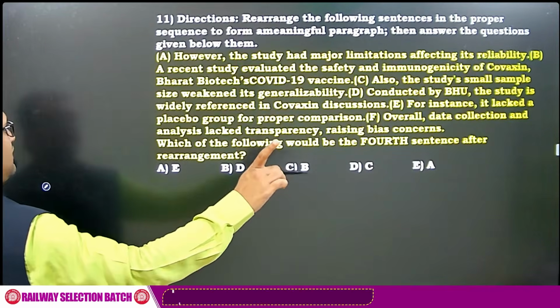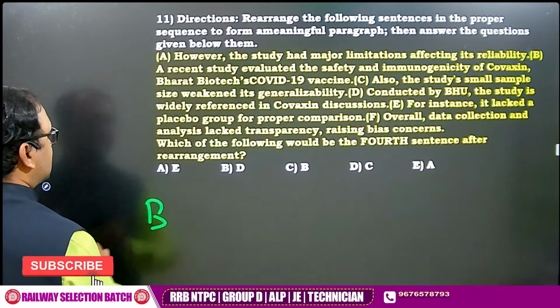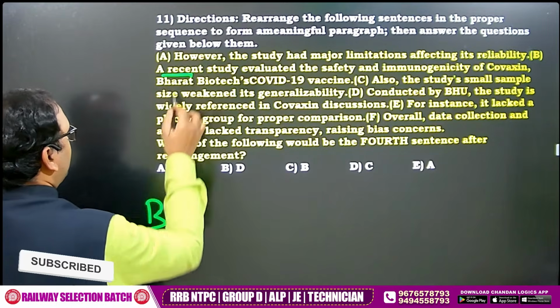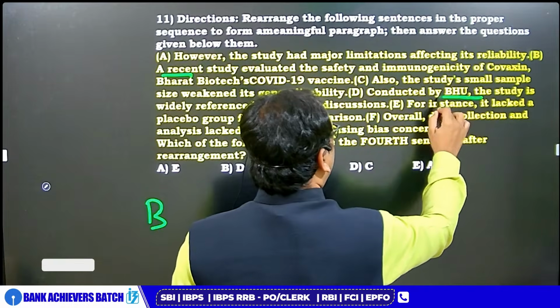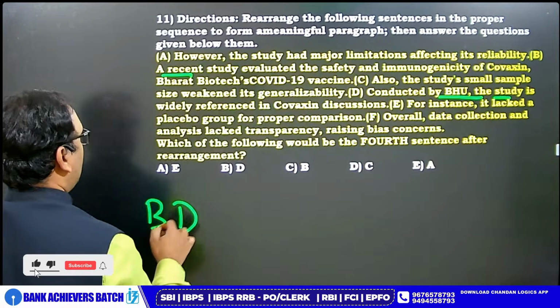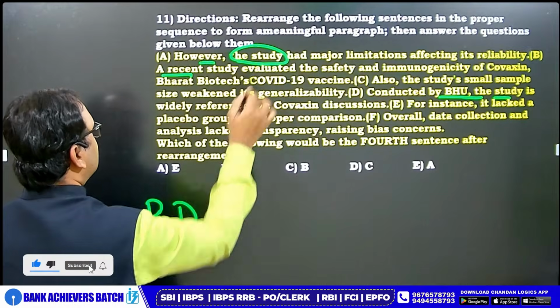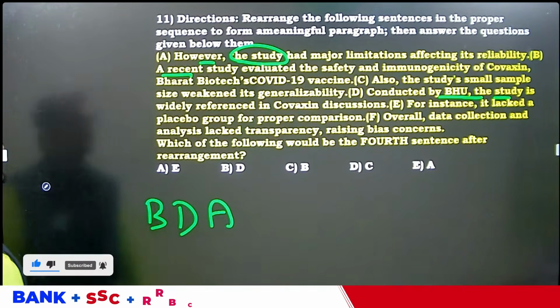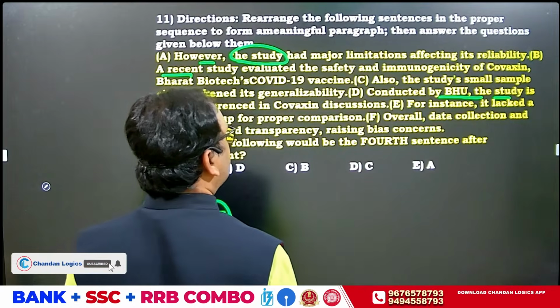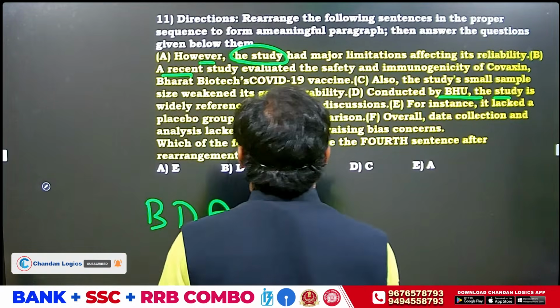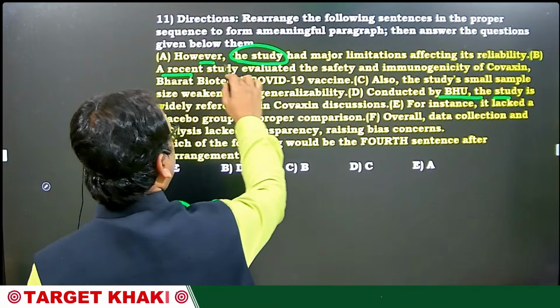It is very easy to identify that B is the starting statement because A study. Now here, who made that study? Conducted by BHU, the study. And here, however, the study. And now here what happens? See, however is a negative.